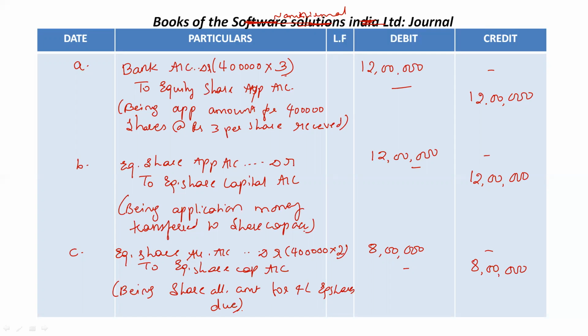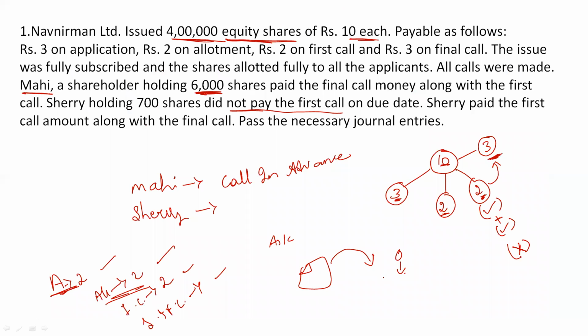Okay, still the amount is due. Shareholders has not paid the share allotment amount. The amount is due. So now when company is asking, shareholders has to pay the allotment money to the company. Now when the shareholders are paying, my bank account will be affected. So there is an inflow of cash into my bank account, correct? Now I'll debit my bank account. So bank account is debited to equity share allotment account.